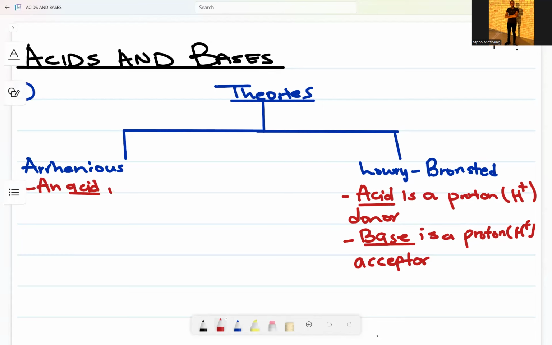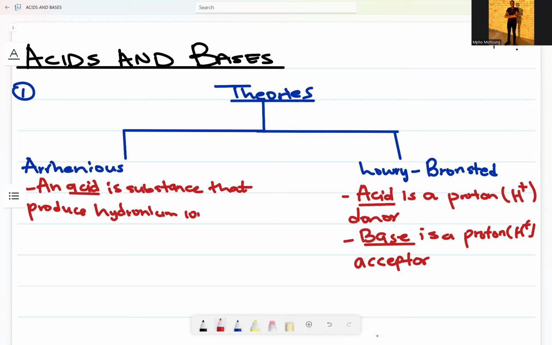Arrhenius says an acid is a substance that produces hydronium ions. What are hydronium ions? H3O plus. It produces hydronium ions in water, specifically in water.